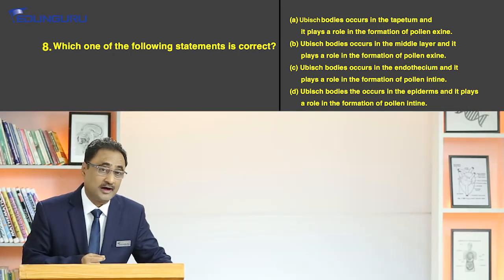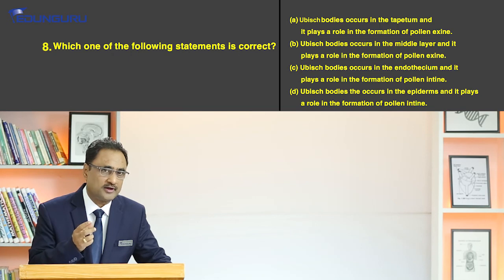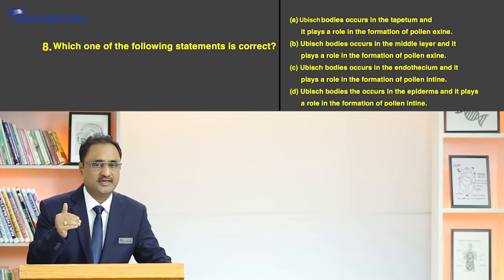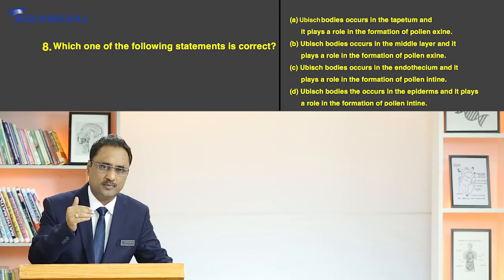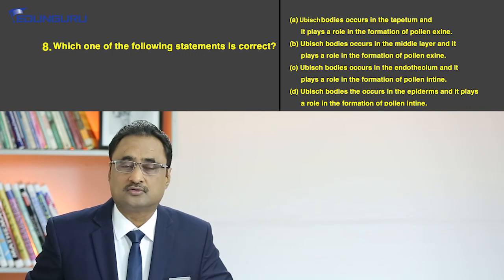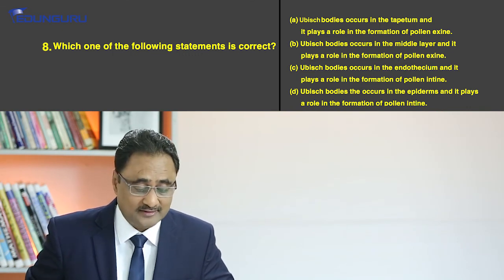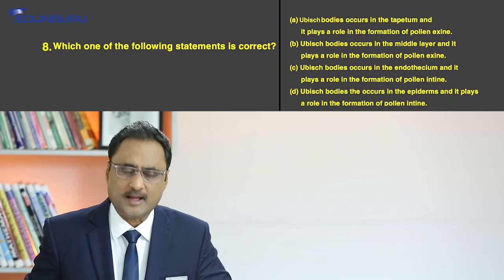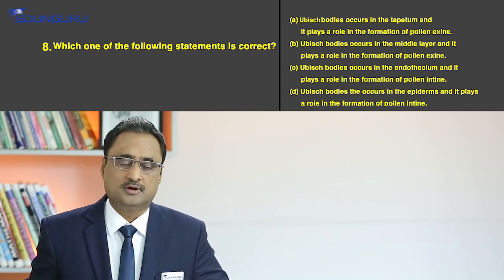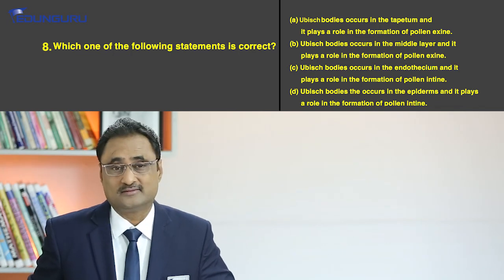By the way, I'm sure you know that sporopollenin is the toughest material, right? So the pollen grain exine is chemically made up of sporopollenin. So the correct answer for this question is option A, that is Ubisch bodies occur in tapetum, and they play a role in the formation of the pollen exine.